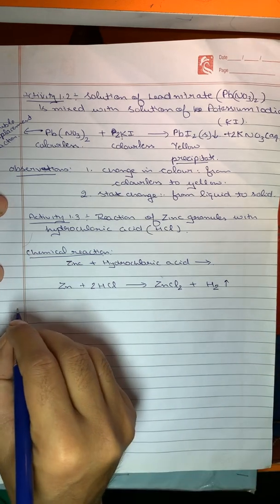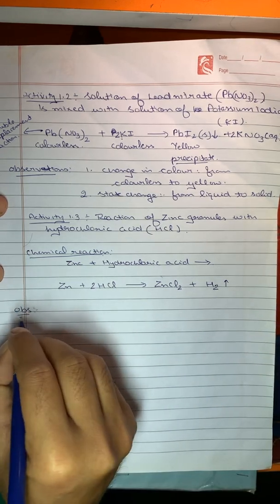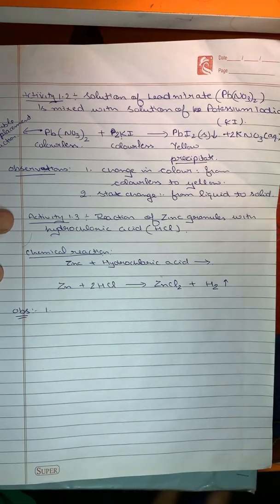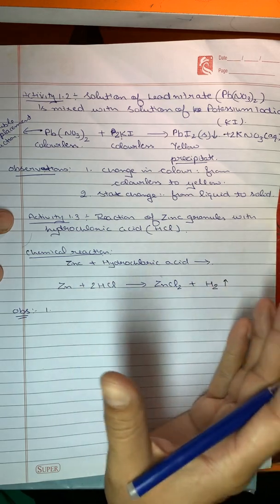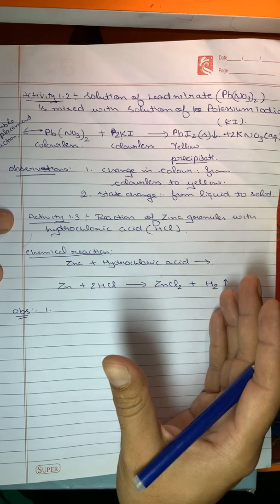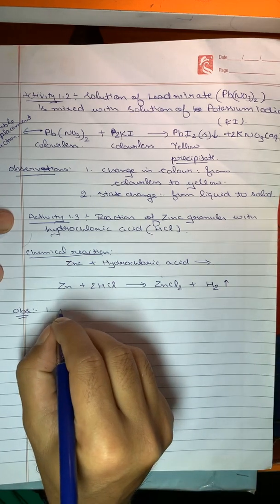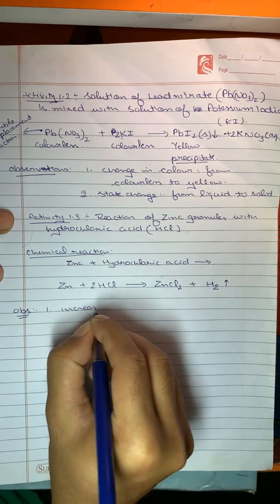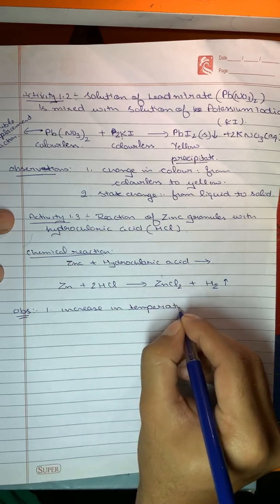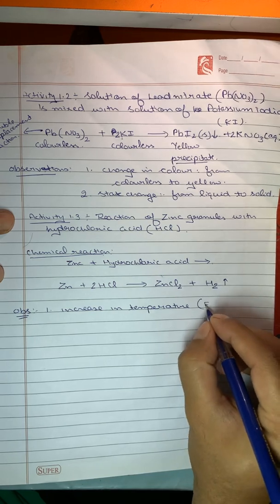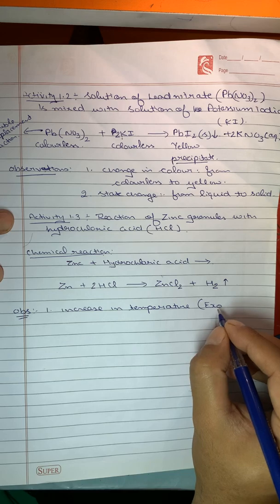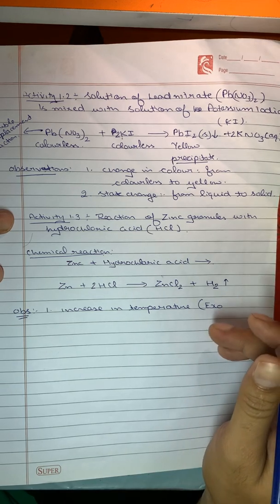Okay, so what are the observations in this reaction? One is that there is a change in temperature. If you do this reaction and touch the beaker, you will see an increase in temperature. That's why this reaction is an exothermic reaction. I am writing this as exothermic, but we'll still do it later. We'll cover the definitions of exothermic and endothermic reactions, and a few examples also.